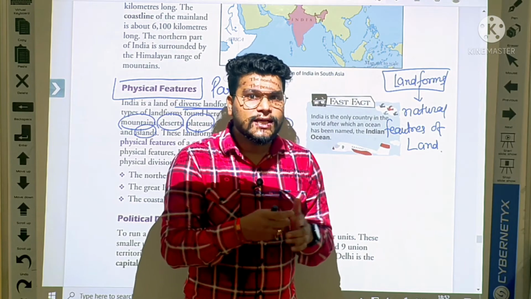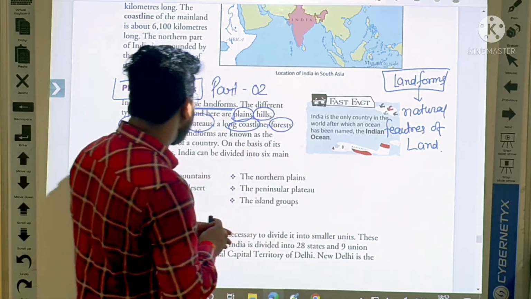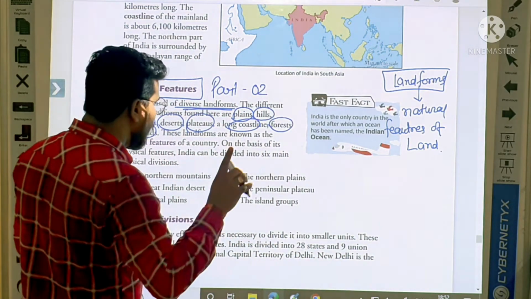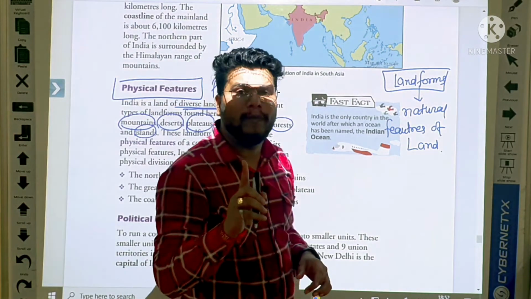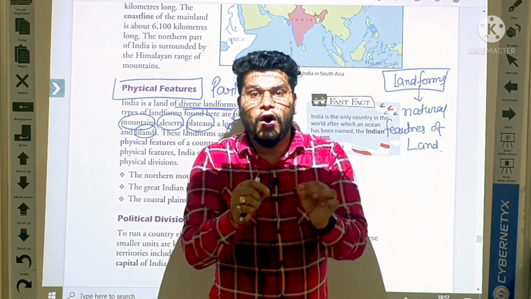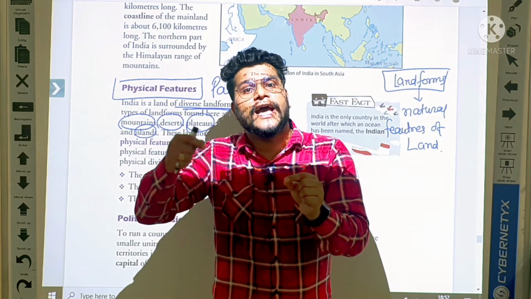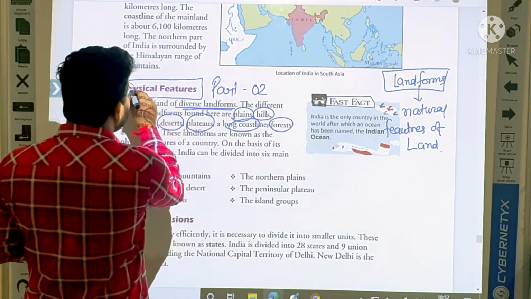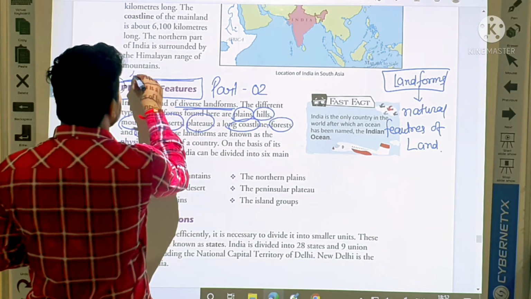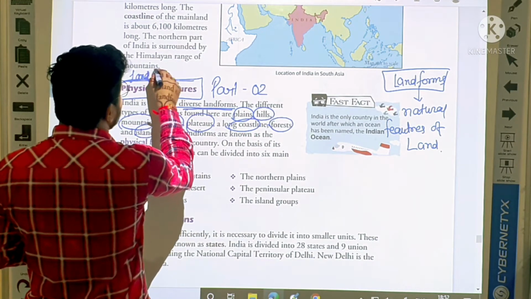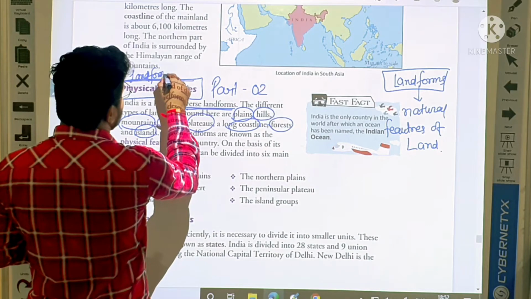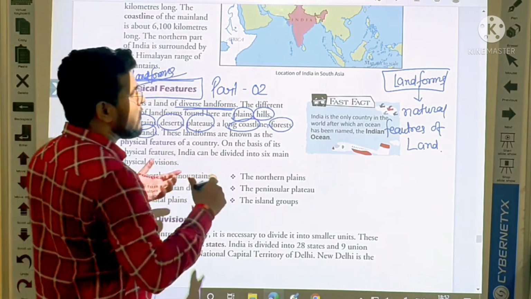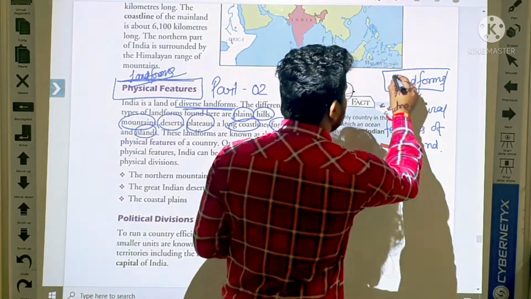And always remember, landforms is also known as physical features. It means here you can also say physical features or landforms.